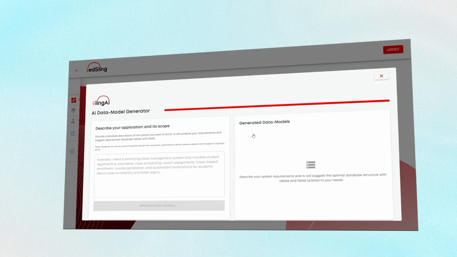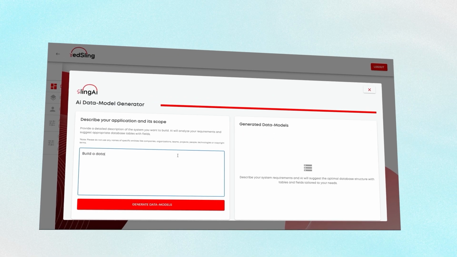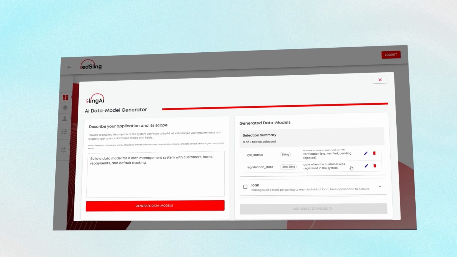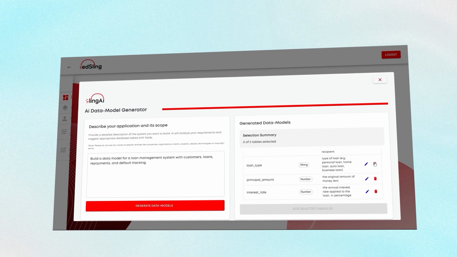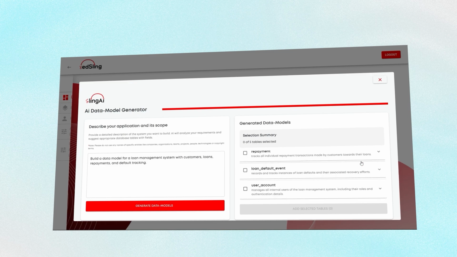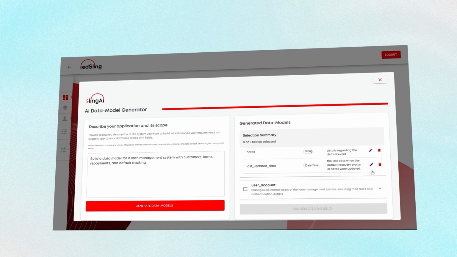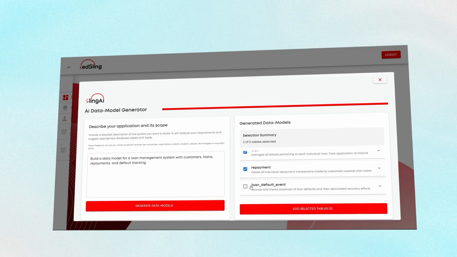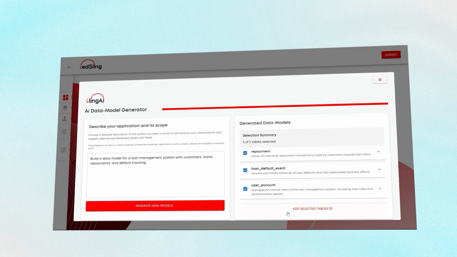Just describe your app in plain language like, build a data model for a loan management system with customers, loans, repayments, and default tracking. SlingAI instantly returns a complete, production-ready model. Defined entities like customer, loan, and repayment, fields with the right data types and logical relationships, suggested embedding or referencing structures. Validation rules are automatically included.